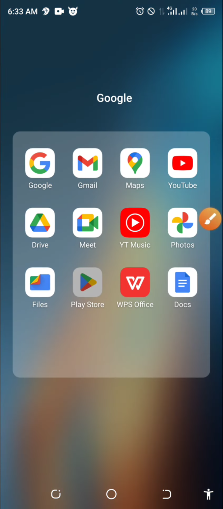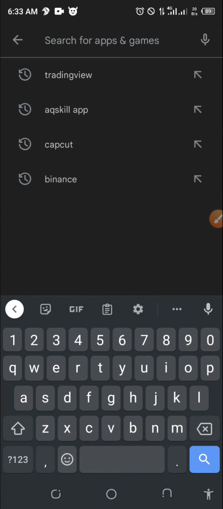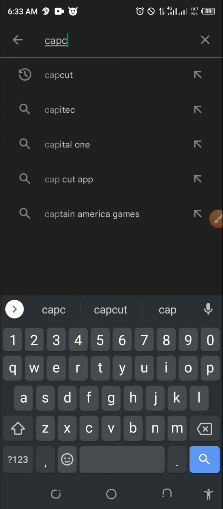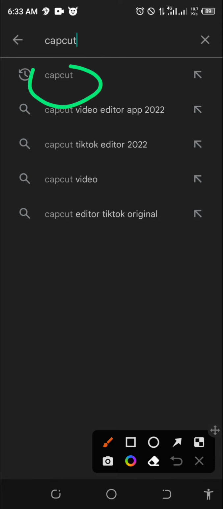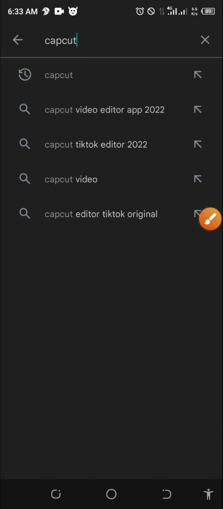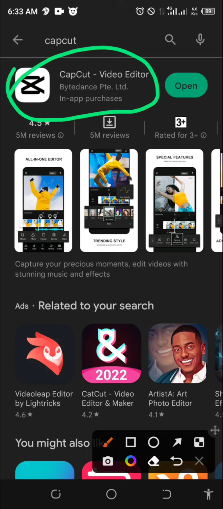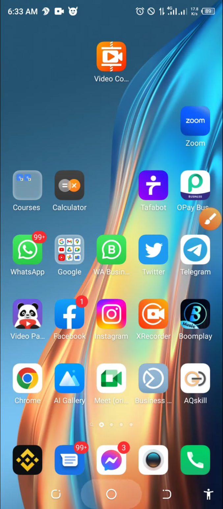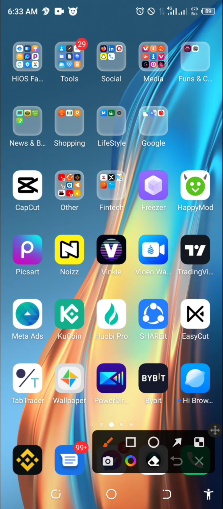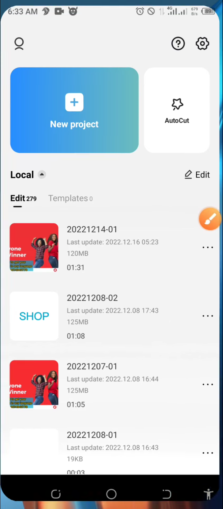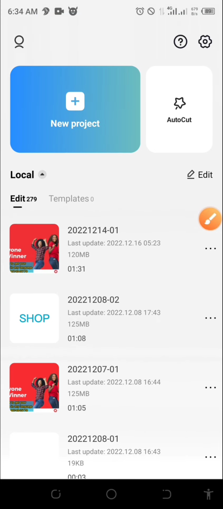Just come to your App Store, Play Store, or Apple Store and search for CapCut. Okay, so you can see the spelling here, CapCut Video Editor, or just search for CapCut anyhow, and this is the symbol you are going to see, CapCut Video Editor, and you can click on install Apple Store or Play Store. Once you install it, this is how you are going to see it like my own, and once you click on it, at the first time, it will start launching and all those processing, allow it to take place.